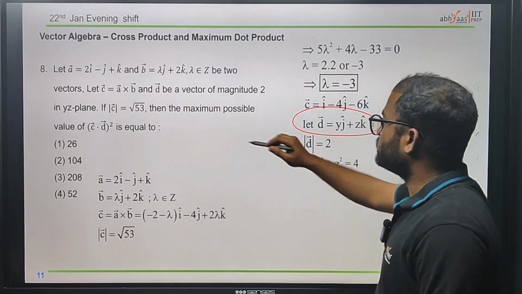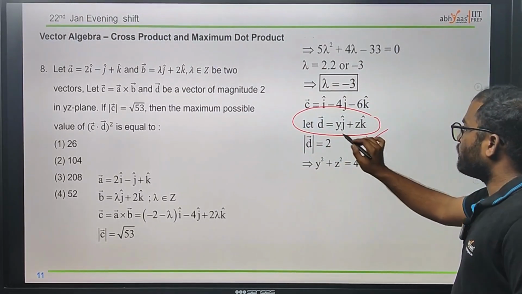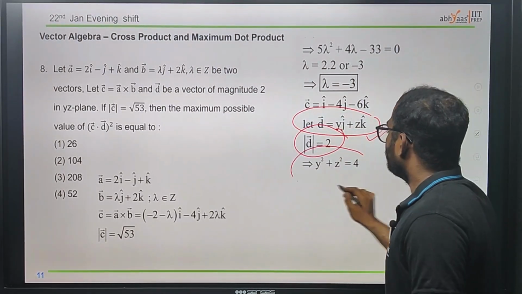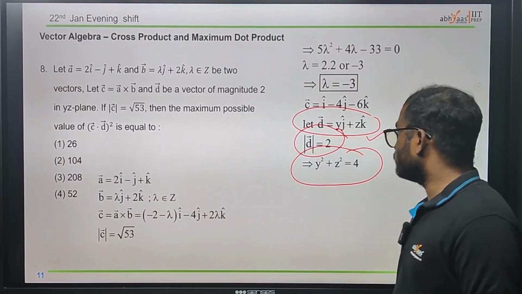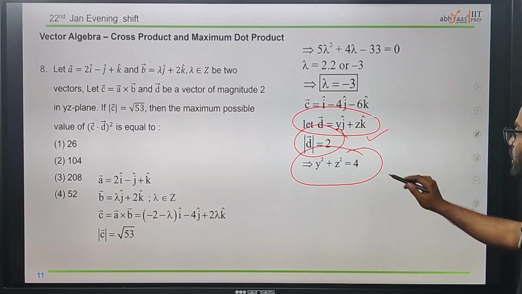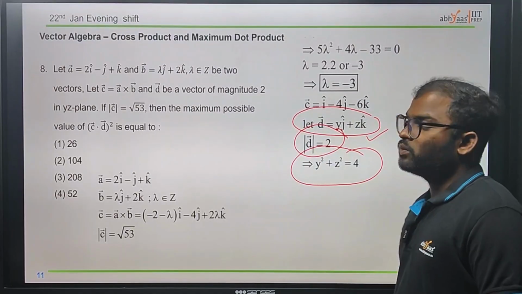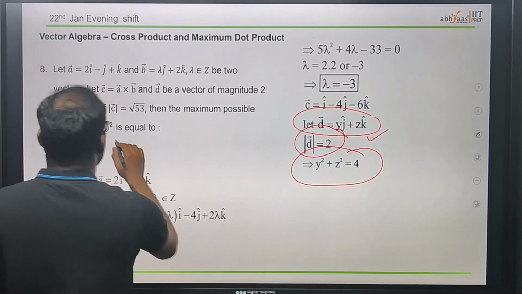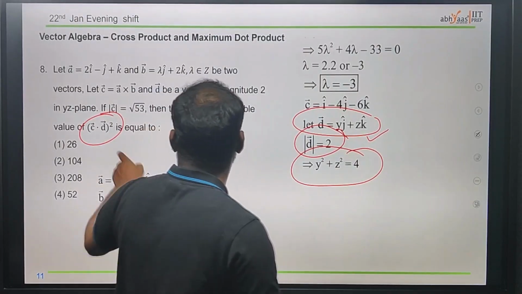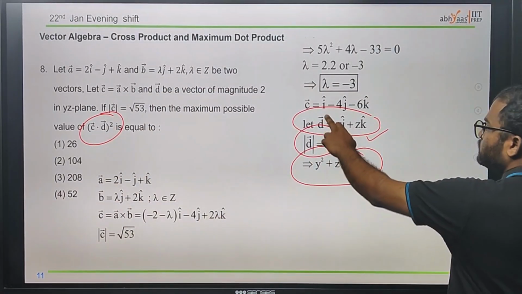Let d be, since it is the yz plane, we can take it like this, and the magnitude of d is already given. Therefore we will get y square plus z square is equal to 4. By using the magnitude, we can easily find the equation, which is y square plus z square. After finding this, we just do the dot product in order to find the answer.